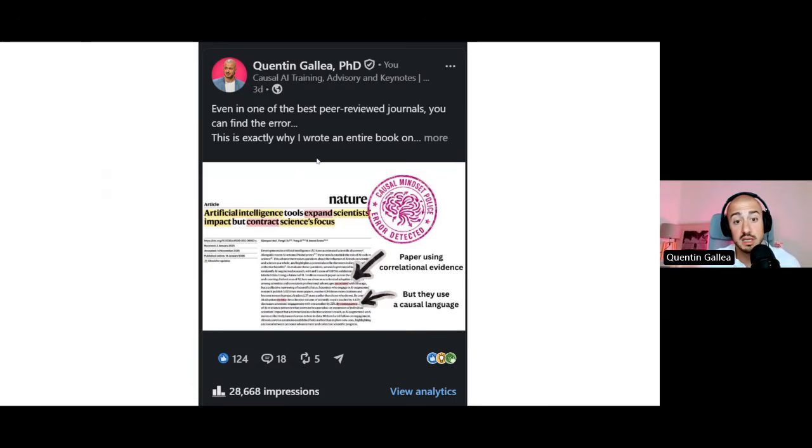But it's not. The other day, someone forwarded this article from Nature to me, and I read the title: "Artificial Intelligence Tools Expand Scientist Impact but Contract Science Focus." So one of the top general science journals in the world, and you see the title suggesting, with this causal language, causal evidence, expand, contract. So it's really an action. It's about cause and effects. While actually, if you read the abstract, you don't even have to open the paper, you just read the abstract, it's relying on correlational evidence. And hence, again, even in top peer-reviewed articles, I see these mistakes daily.